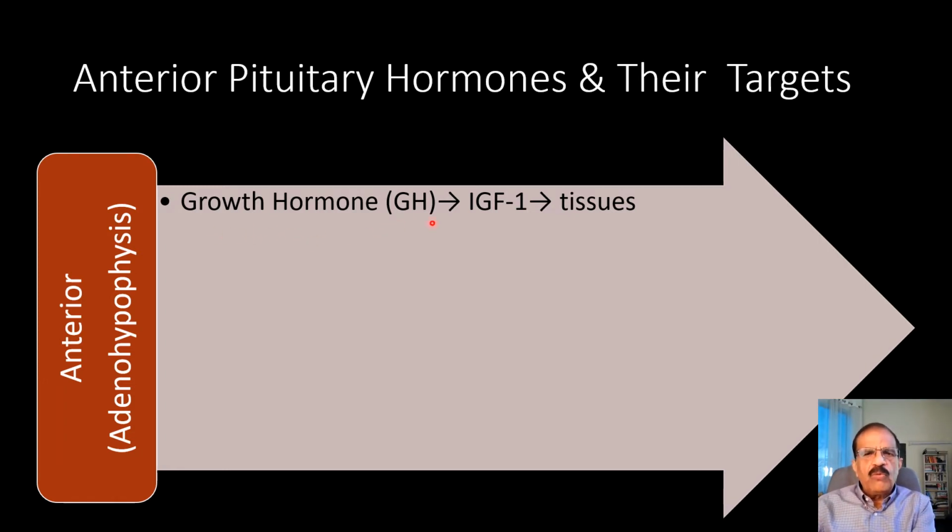Growth hormone has an effect on the tissue, but most of the effects are mediated by an intermediary hormone produced by the liver called insulin-like growth factor 1, which has a stimulatory effect on the tissues. Basically, it increases the growth of bones and fat and muscle and everything. It is a very important hormone required for the growth of children.